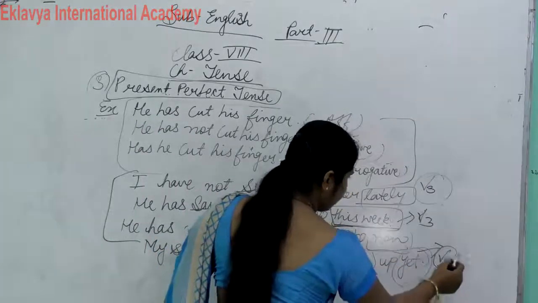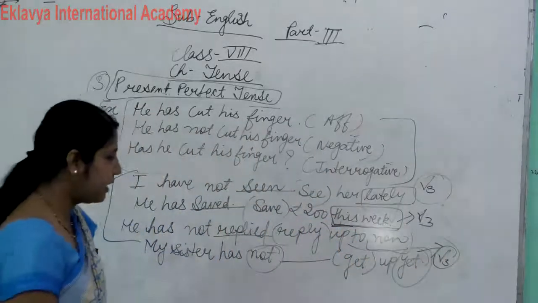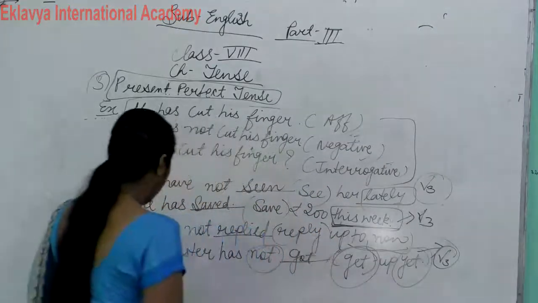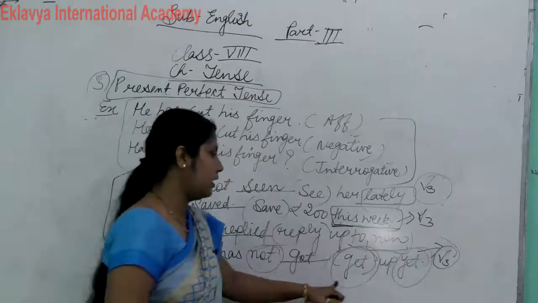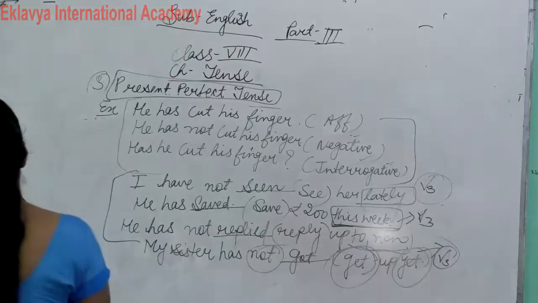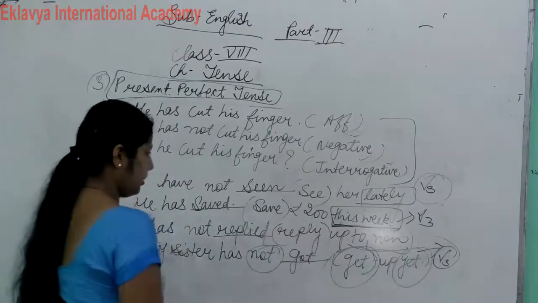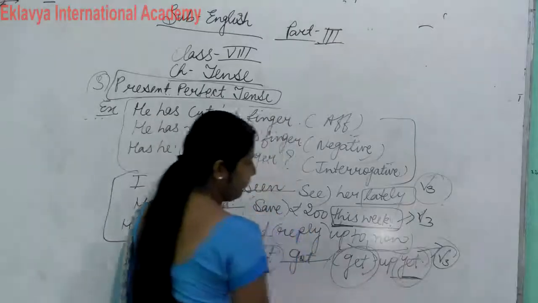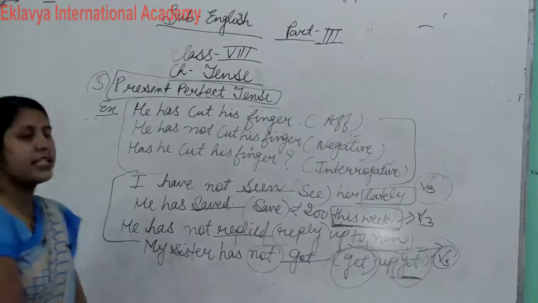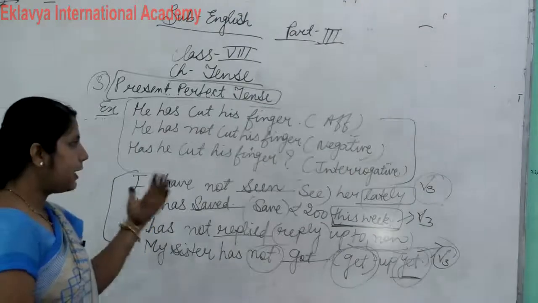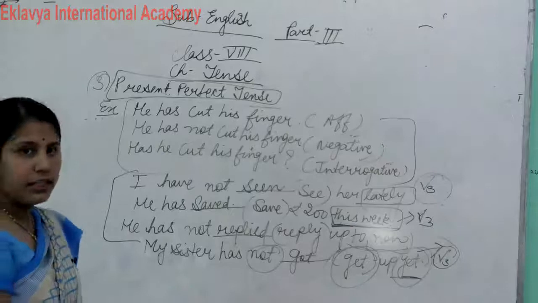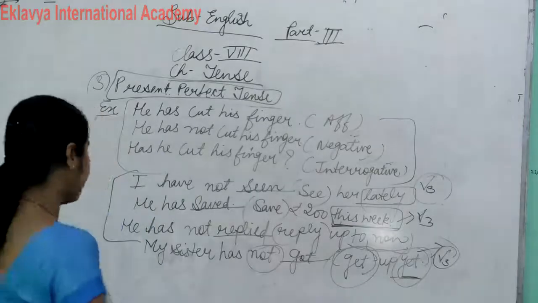Yet comes, which means this is present perfect tense. This is also present perfect tense. And what is the third form of get? The third form is got. My sister has not got up yet. Clear? Yet we use in negative sense. So this is the present perfect tense structure plus sentences plus indicators. I think everyone understood present perfect tense easily.